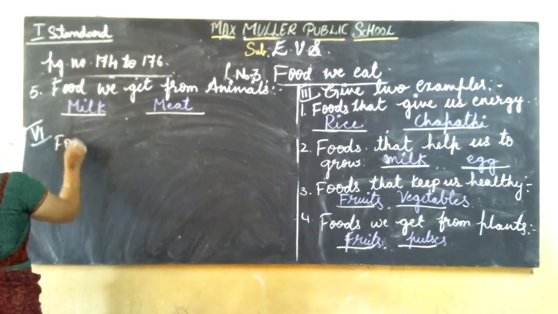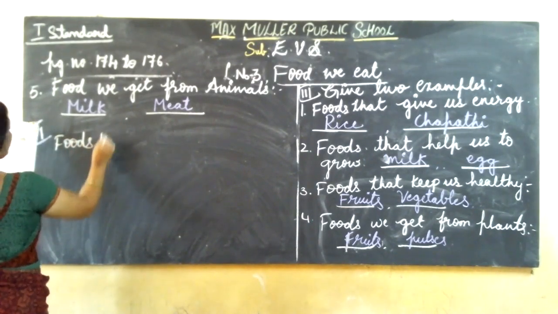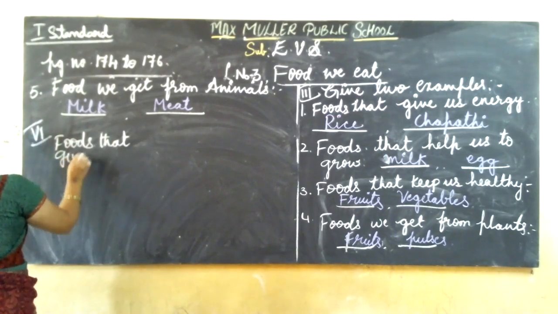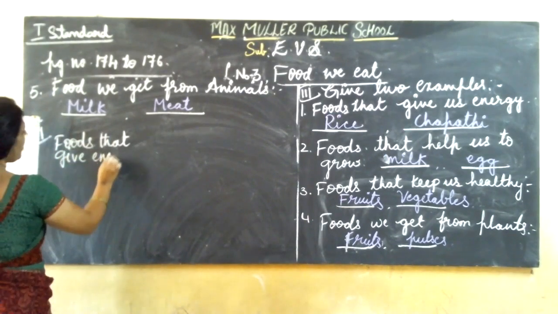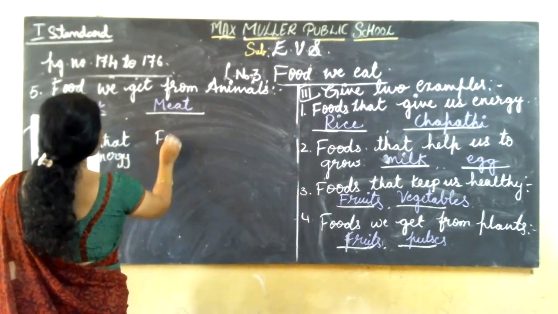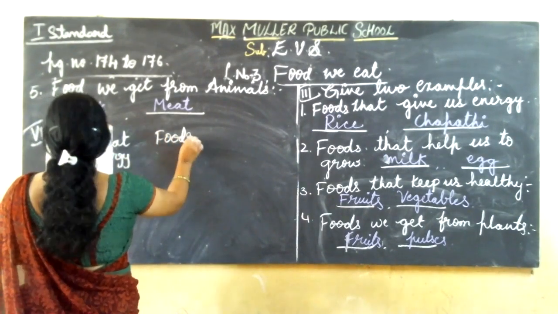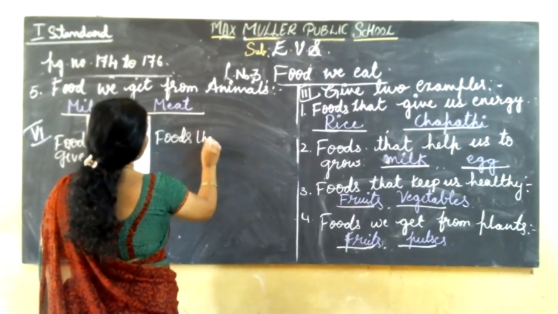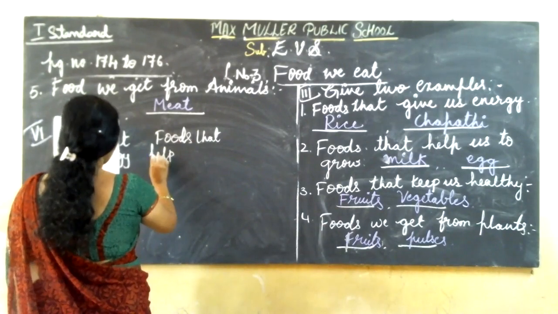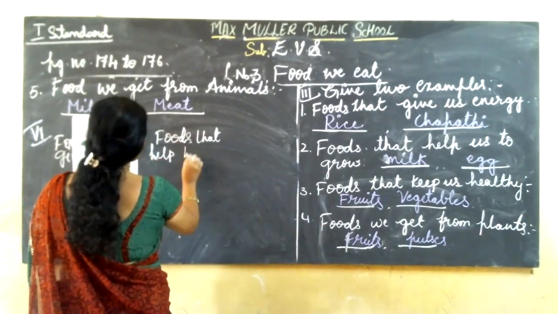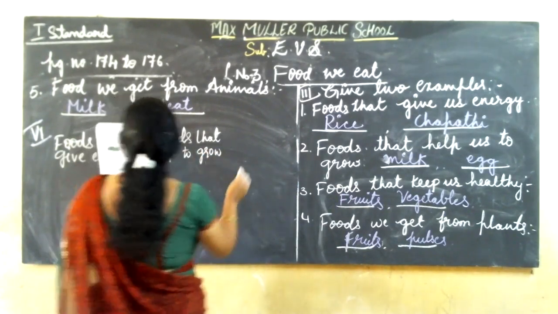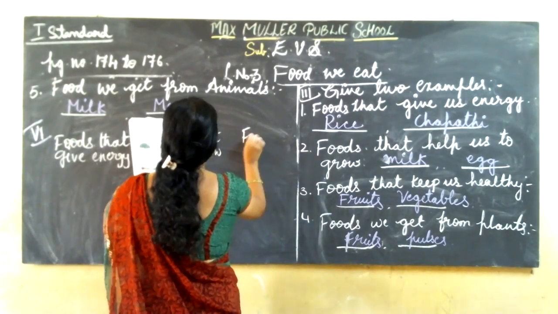So first one, foods that give energy. Okay. Then second group, foods that help to grow. Then last, foods that keep you healthy.